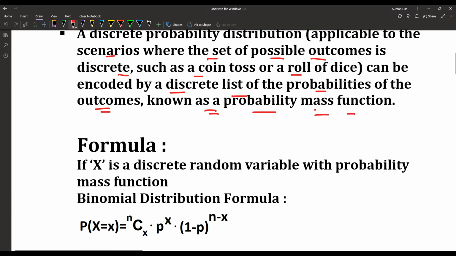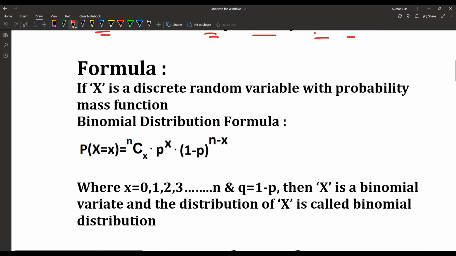Next, what is the formula of the binomial distribution? If capital X is a discrete random variable with probability mass function, then the binomial distribution formula is given by P(X = x) = nCx p^x (1 - p)^(n - x), where x = 0, 1, 2, 3 up to n and q = 1 - p.